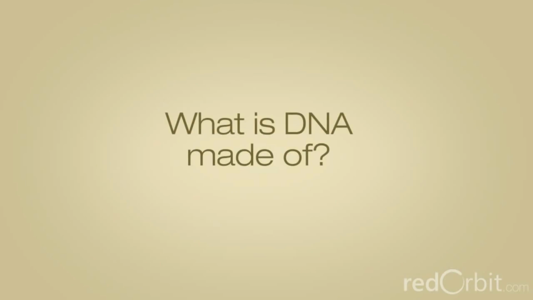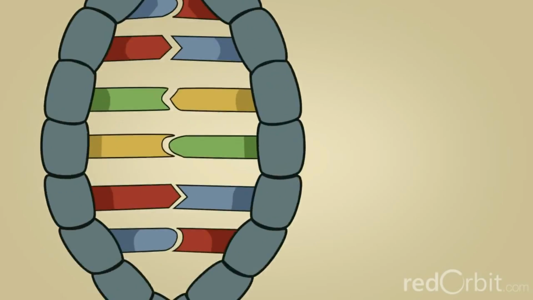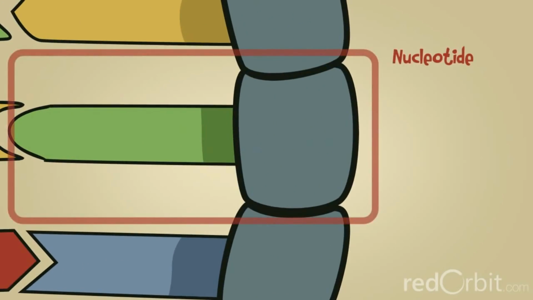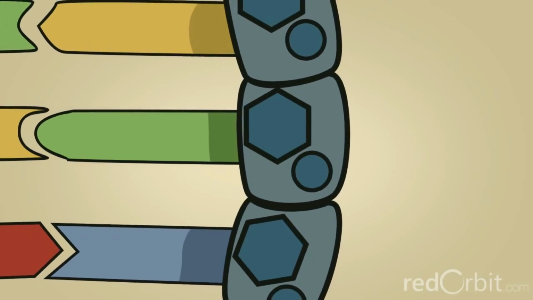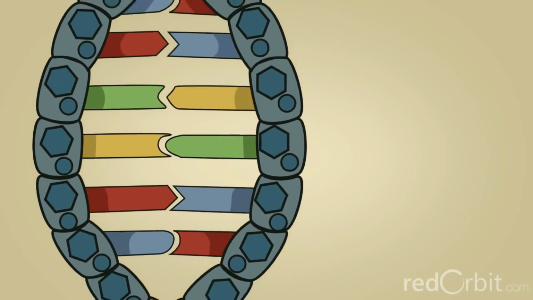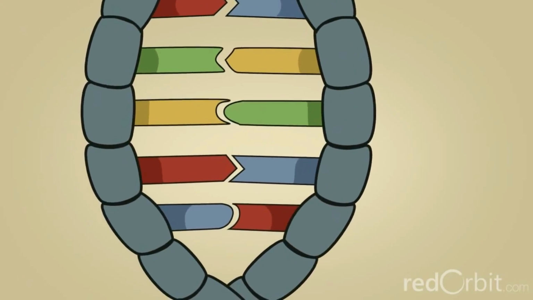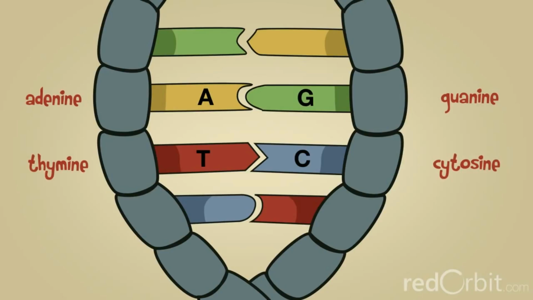What is DNA made of? DNA is made of chemical building blocks called nucleotides. These building blocks are made of three separate parts: a phosphate group, a sugar group, and one of 4 types of nitrogen bases. To form a strand of DNA, nucleotides are linked into chains with the phosphate and sugar groups alternating. The 4 types of nitrogen bases found in nucleotides are adenine, A, thymine, T, guanine, G, and cytosine, C.